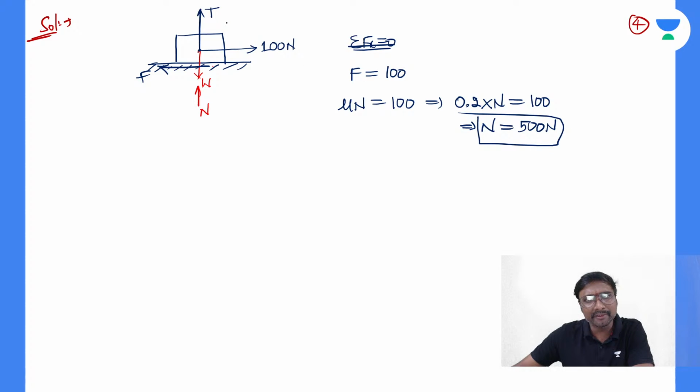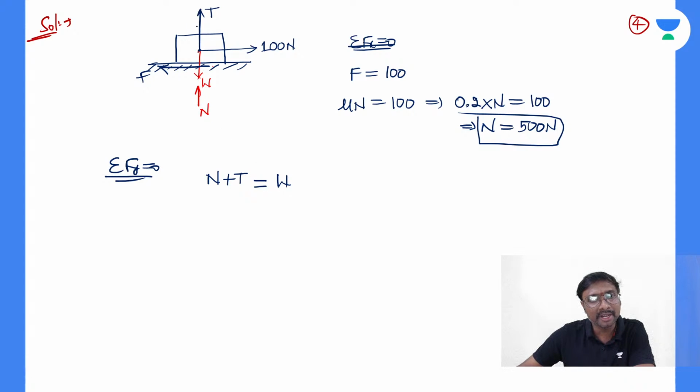Then you are asked to identify the tension. So how can you get this? Sigma Fy equal to 0. The normal reaction upward plus the tension upward minus the weight in the downward direction, equal to 0.